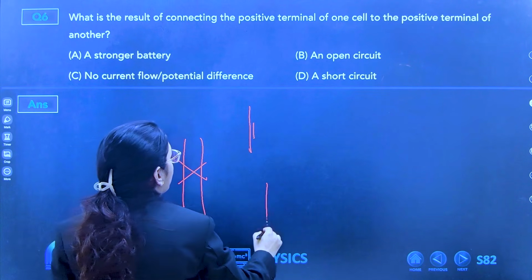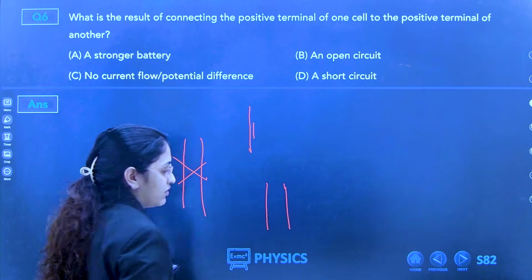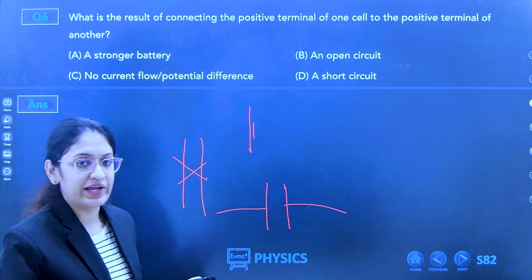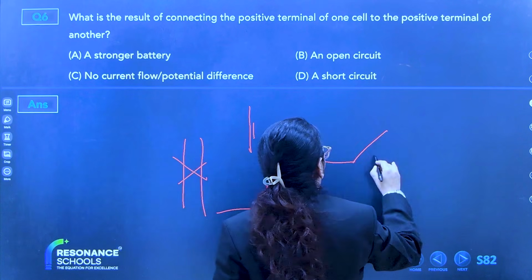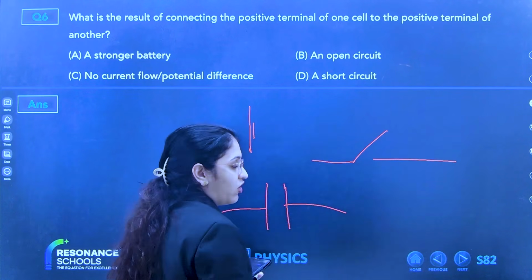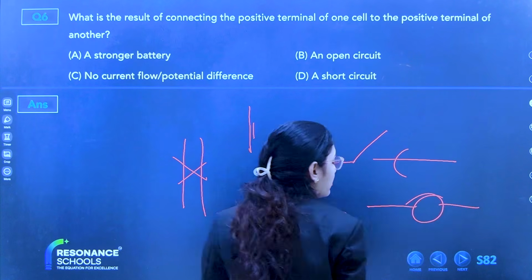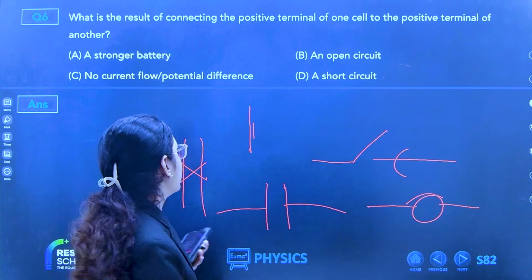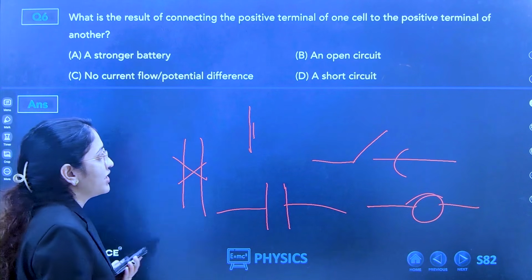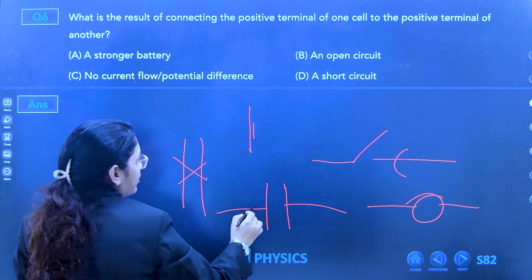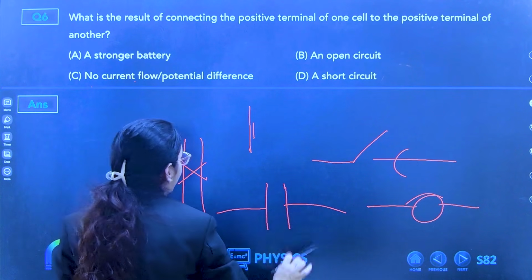Open circuit is when your switch is off, or there is no wire in between. Then that is an open circuit. A short circuit, no. So no current flow. There is no path for your current to flow.